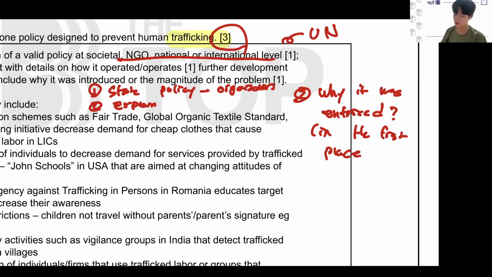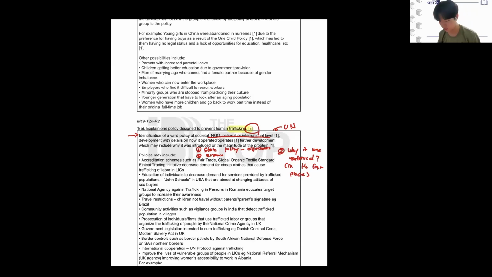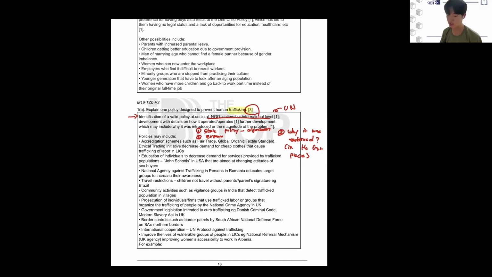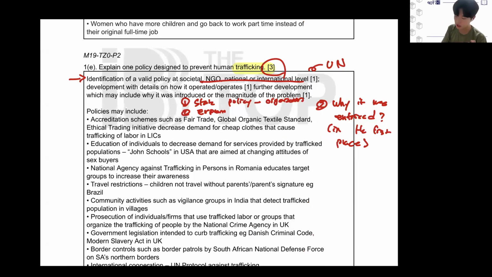So all these mark schemes and how teachers mark it, I know it's kind of complicated, but if you put it this way, it's easier. So number one, state the policy and the organization it was developed from. So UN, right? And Greenpeace, WHO, whatever, right?